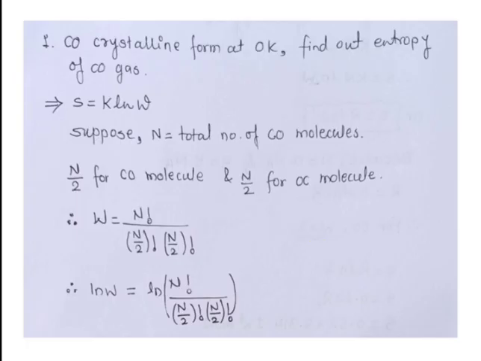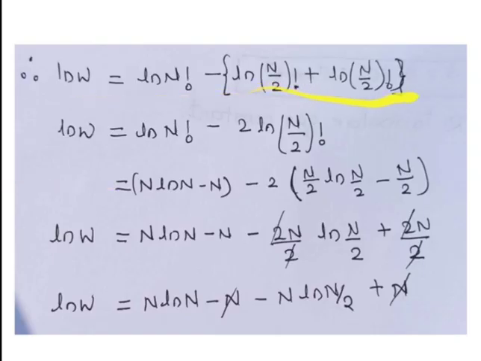How have I simplified this equation? According to the mathematical rule, ln of x upon y is equal to ln of x minus ln of y. So we can write ln of N factorial minus ln of this term. When ln of x into y is there, you can write ln of x plus ln of y. In this way, I have simplified this equation: ln W is equal to ln of N factorial minus, in a bracket, ln of N by 2 factorial plus ln of N by 2 factorial.